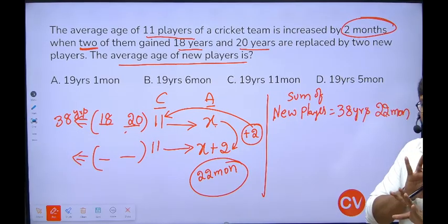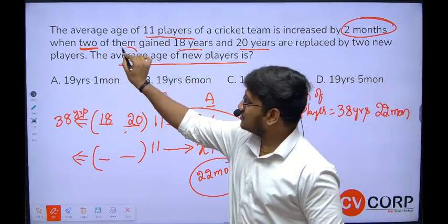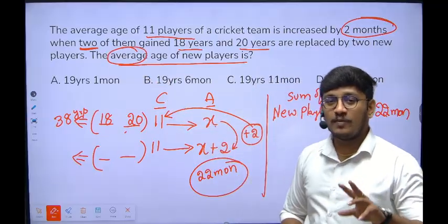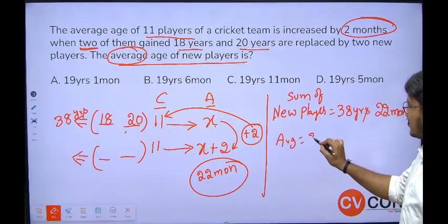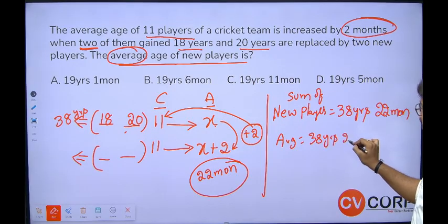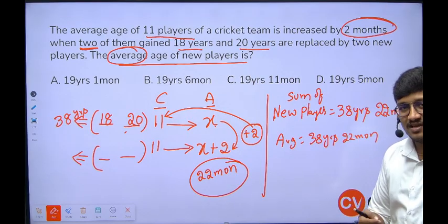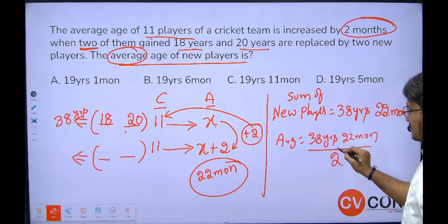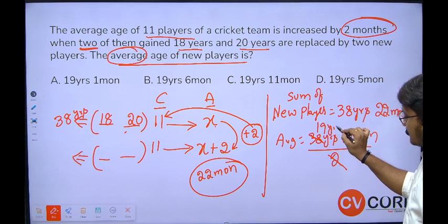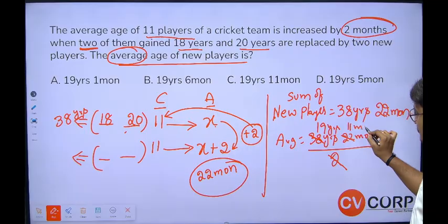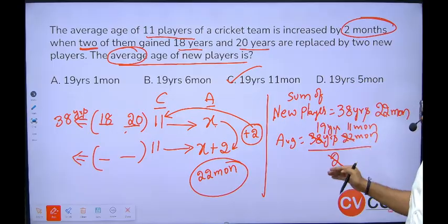But here they're not asking us to find the sum of the new players' ages. What they're asking us to find, just observe the condition here, is the average age of the new players. So obviously we know the sum, and average is the sum of the ages divided by 2. I'm not going to take 10 months because to make it cancel, it will be a little complex. So I can directly say that the sum divided by 2 will give you the average. 22 by 2 means 11 months. So I can say that 19 years 11 months is the average age of the new players.